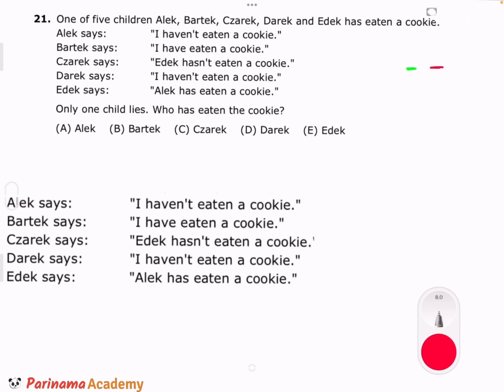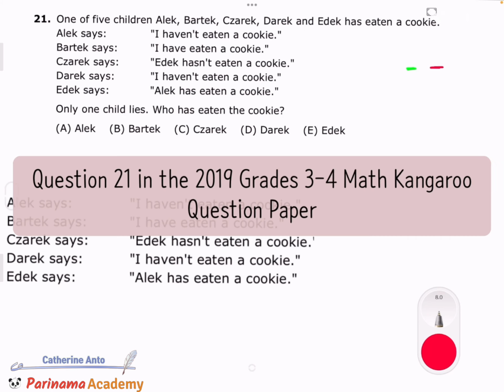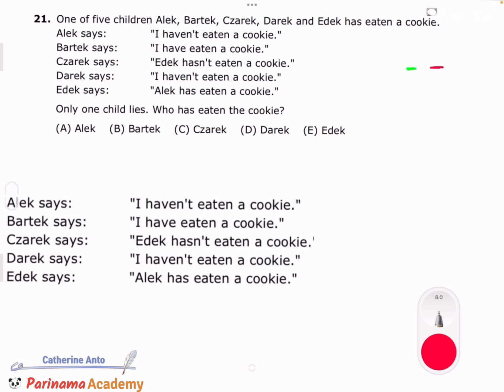Hello everyone, and welcome. Today we are going to be looking at question 21 in the 2019 grades 3 to 5 Math Kangaroo question paper. So, without any further ado, let's jump right into it.